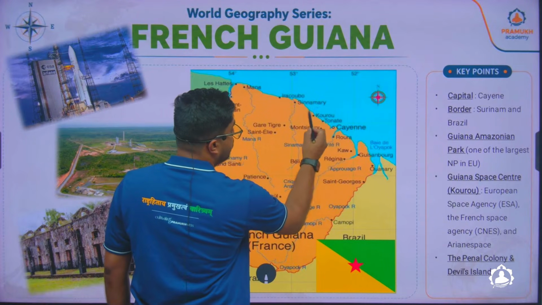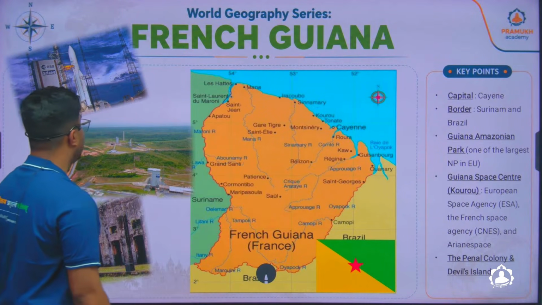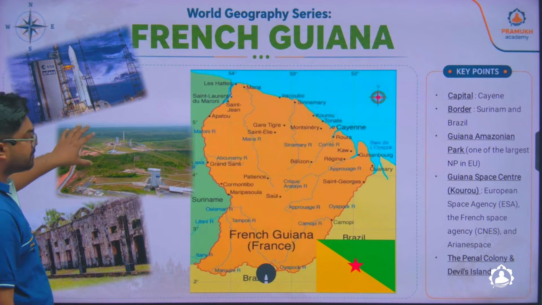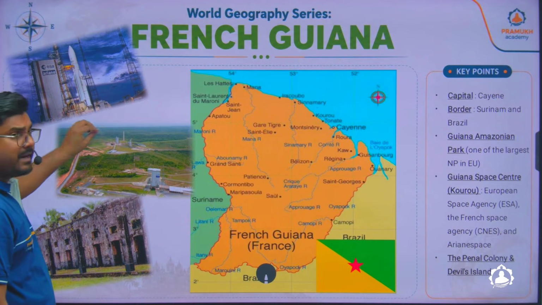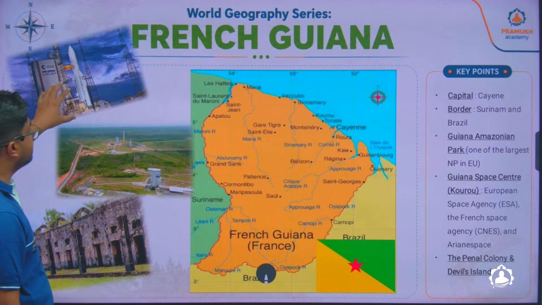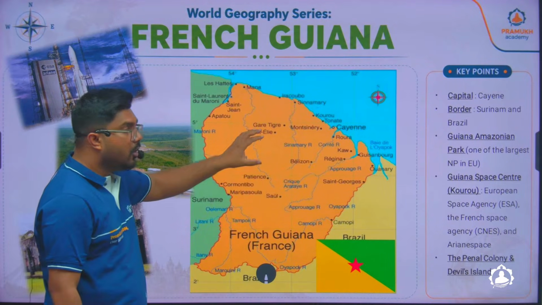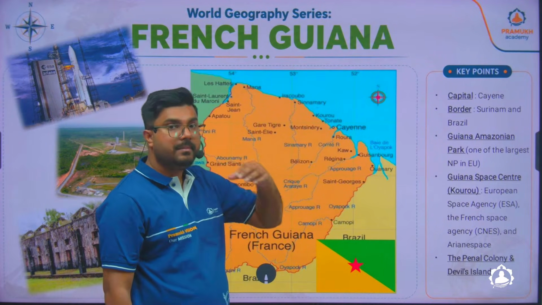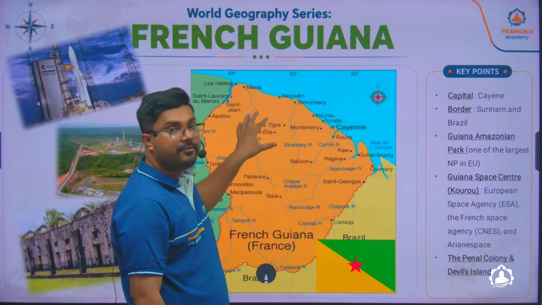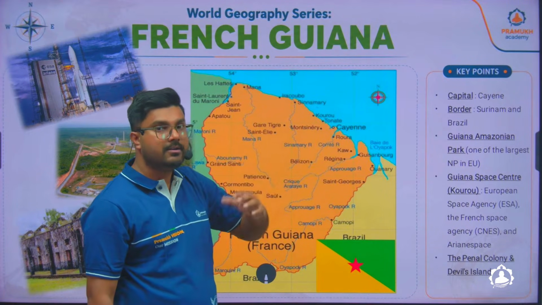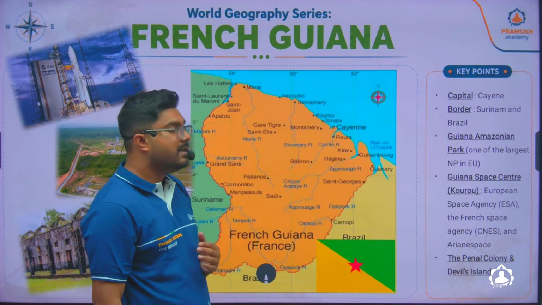And apart from this, in French Guiana you will find a place called Kourou. This is your Kourou, and like I told you, in Kourou it is the European Space Agency, the space centers for the launching of satellites, which is done by the European countries, particularly France. But apart from France, other countries also use it as a space station.